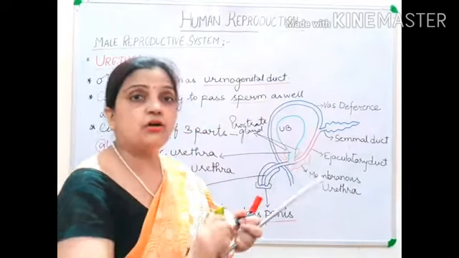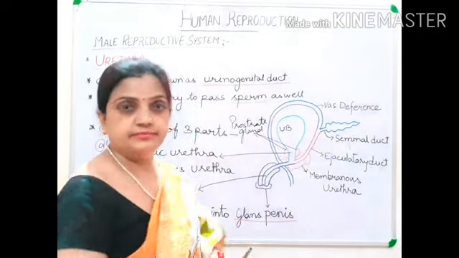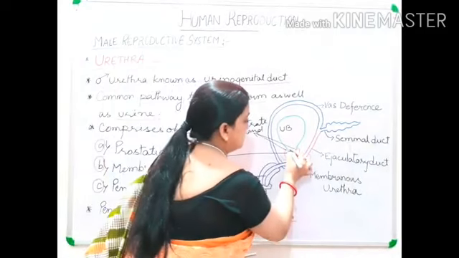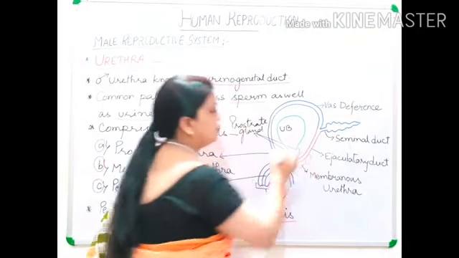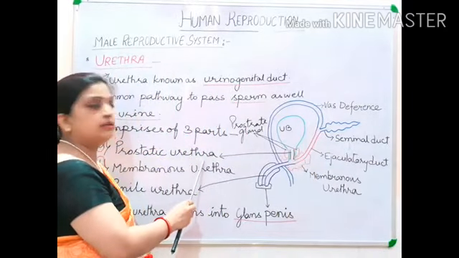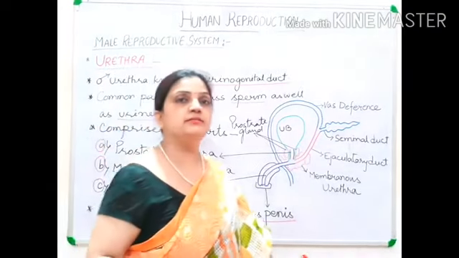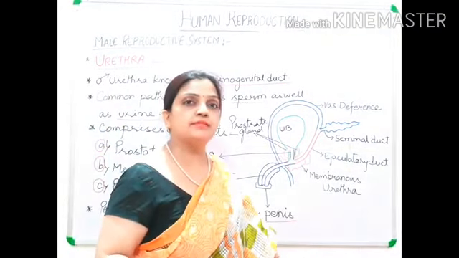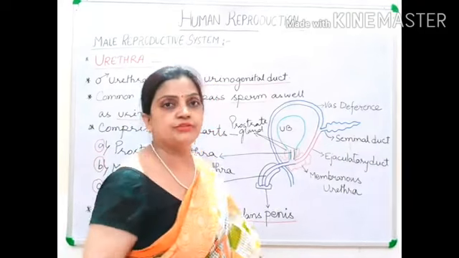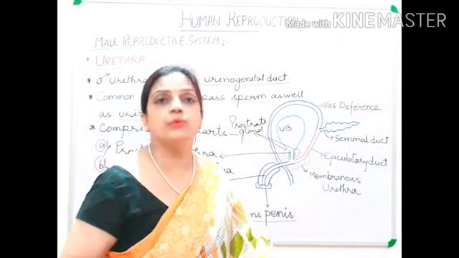So the part of urethra which is near the prostate gland is called prostatic urethra. So the names are very common. Learning and memorizing names in the case of urethra is very easy, because they are all named after their locations.